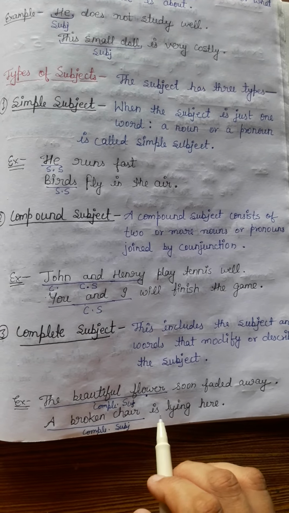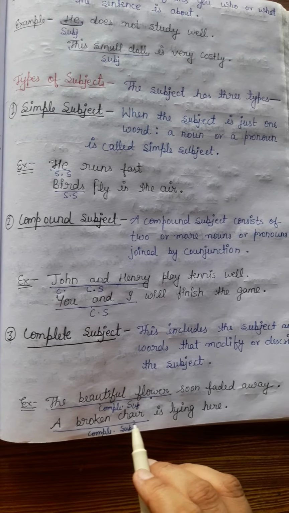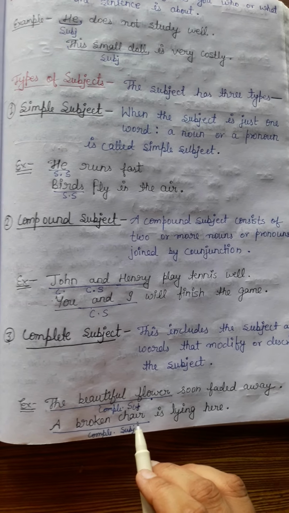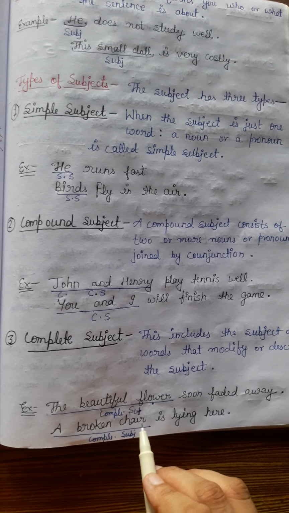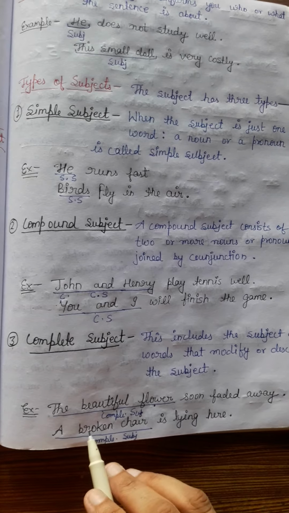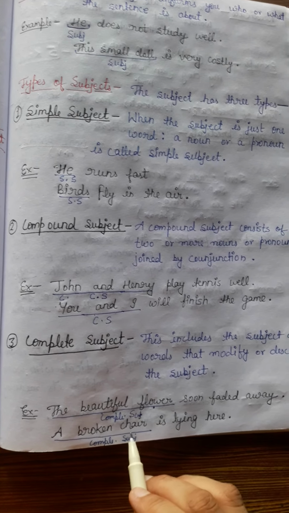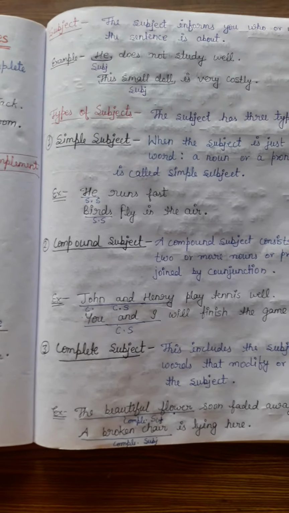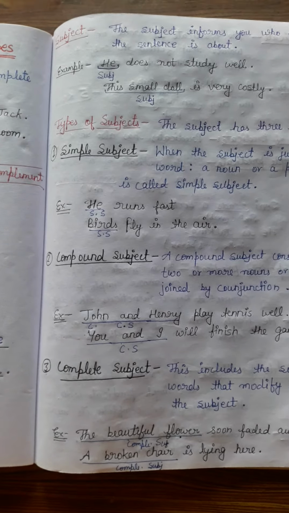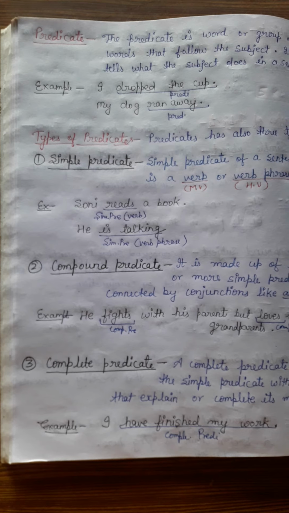A broken chair is lying here. Here chair is a simple subject, but a broken is describing the noun chair, so that is why it is a complete subject. I hope the subject is clear. Now move forward to the predicate.